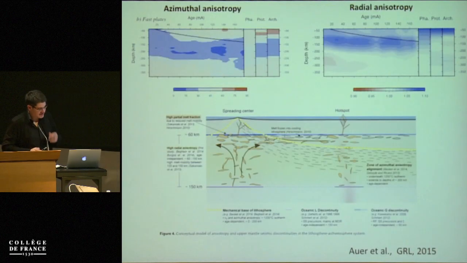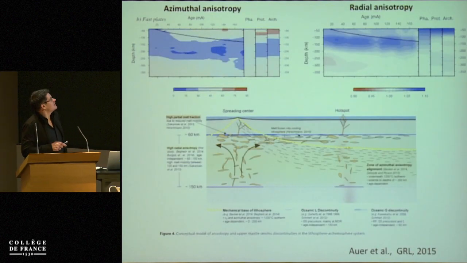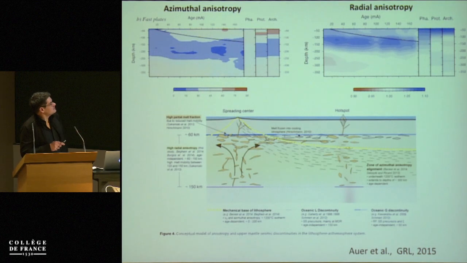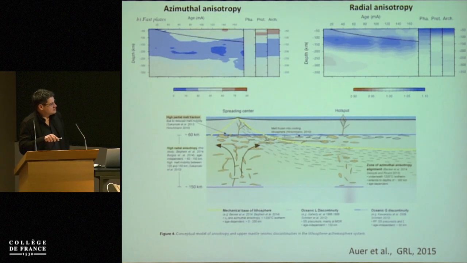How can we explain that? The observations that we make are very consistent with a conceptual model that was published one year ago by Hauer and co-authors. The idea is quite simple: the azimuthal anisotropy that we observe, which deepens with the square root of the age, is probably due to shearing LPO anisotropy at the bottom of the plate.